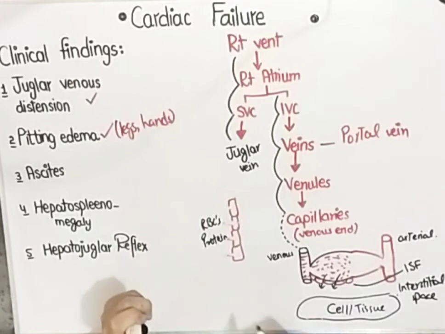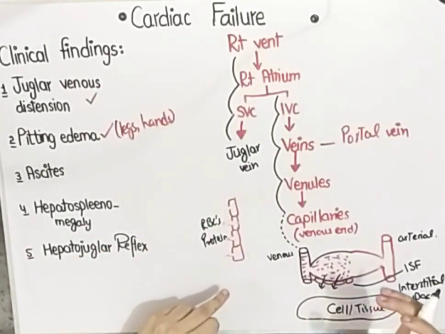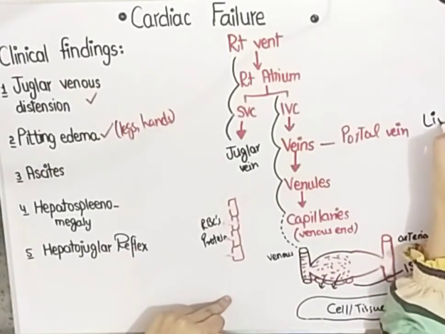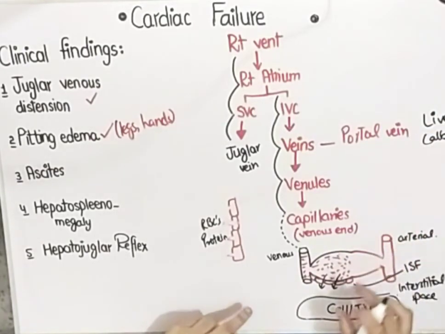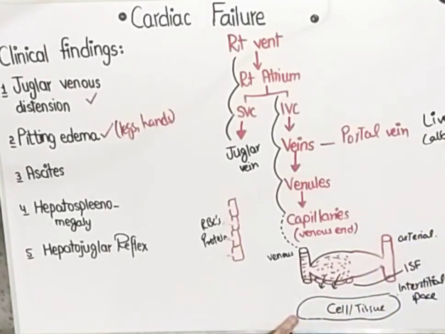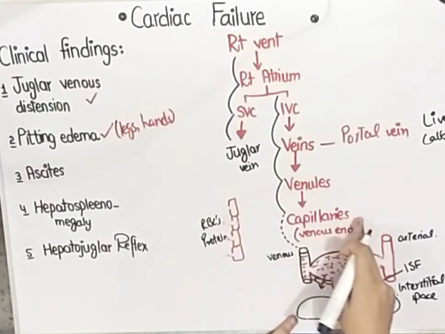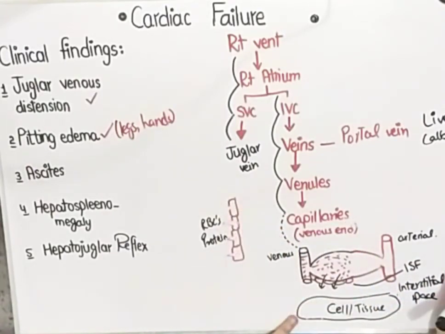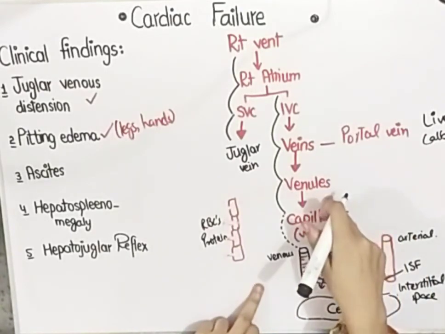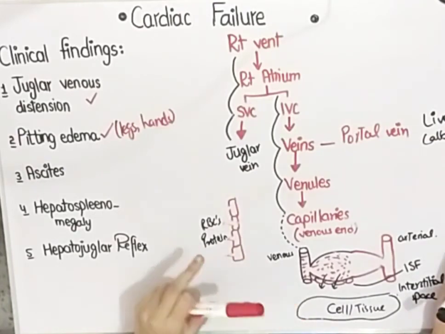But in the case of the liver, the liver synthesizes a lot of proteins. If we want to synthesize a protein, we need the liver. Suppose the liver has synthesized albumin. Now this albumin is needed by this tissue. How will this albumin be transported to this tissue? It would have to come through the venules and capillaries, but the capillary pores are so small that the exchange cannot take place. It will not come from the venule side, it will come from the arterial side. These pores are so small.